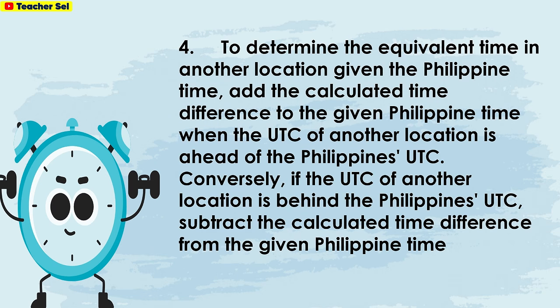To determine the equivalent time in another location given the Philippine time, add the calculated time difference to the given Philippine time when the UTC of another location is ahead of the Philippines UTC. Conversely, if the UTC of another location is behind the Philippines UTC, subtract the calculated time difference from the given Philippine time.